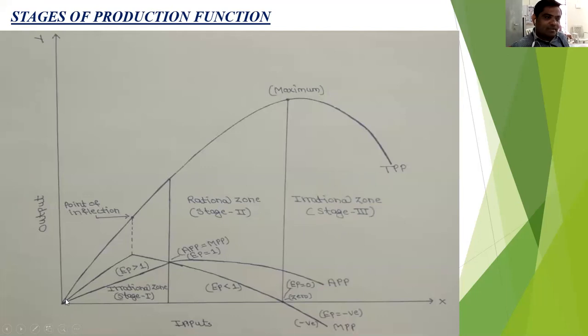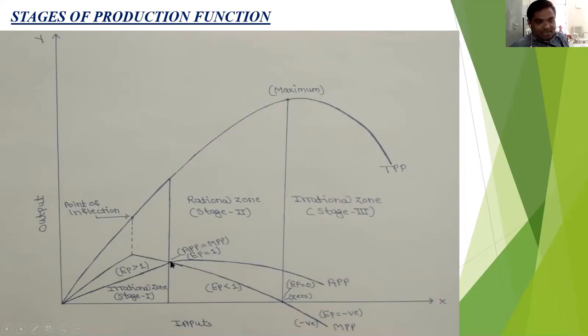So in the first stage, your MPP is greater than APP, the APP increases. This is the point of maximum MPP, and when we connect the point of maximum MPP on the total product curve, then that point on the total product curve is called the point of inflection. The TP increases at an increasing rate, and at the end of stage 1, APP is equal to MPP. When APP is equal to MPP, only this is the point where the APP is maximum, and then EP is equal to 1. So this is the end point of the first stage or the starting point of the second stage.